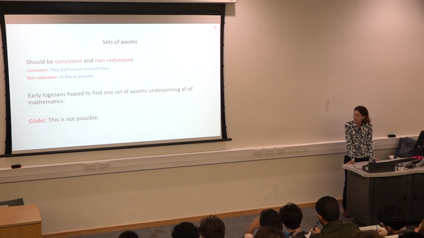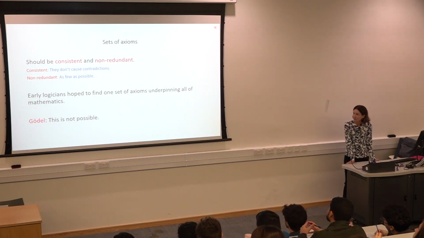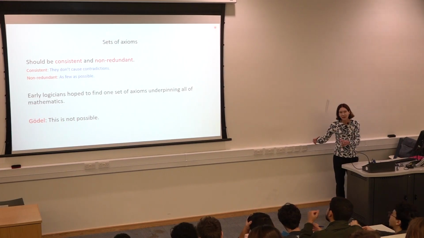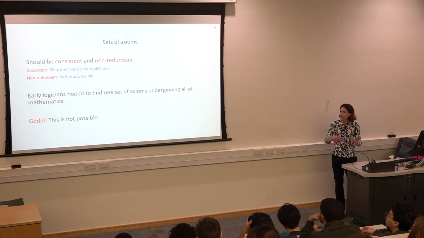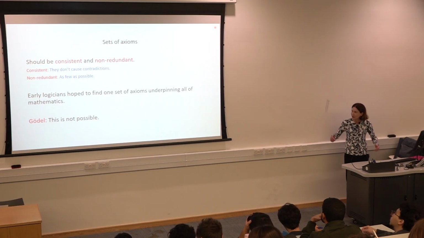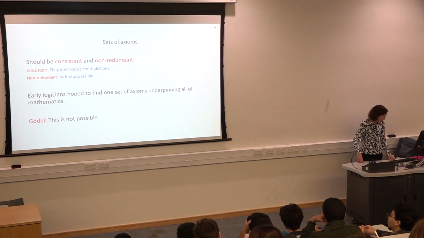Incompleteness theorem. He proved something along the lines of, if you've got a set of axioms, you will be able to make a statement that you can neither prove nor disprove with that set of axioms. Yes, so your set of axioms is not kind of enough. You cannot underpin all of mathematics with your set of axioms.